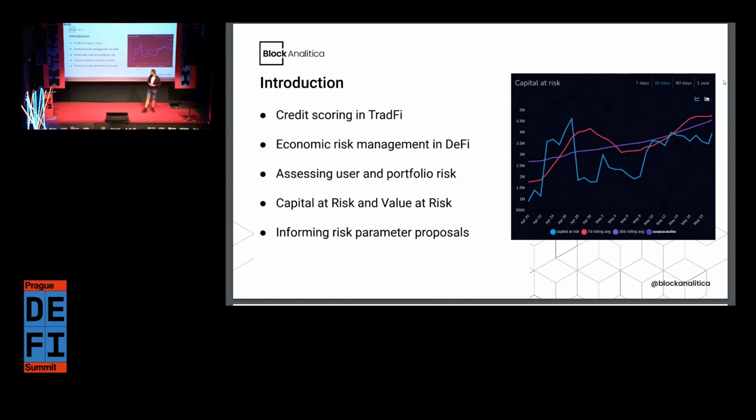There are various metrics that have been used in the past. Two of them are value at risk, which is very well known in TradFi space, and it's also used in DeFi. And capital at risk, which is something that we developed ourselves at Maker, and we can see on the slide that we basically measure this constantly. We run these risk models in the background, and we're able to detect whether, let's say, certain asset's liquidity has worsened, and then that's basically shown in this capital at risk metric, and that can then inform also more protocol level decisions when it comes to proposing risk parameters.